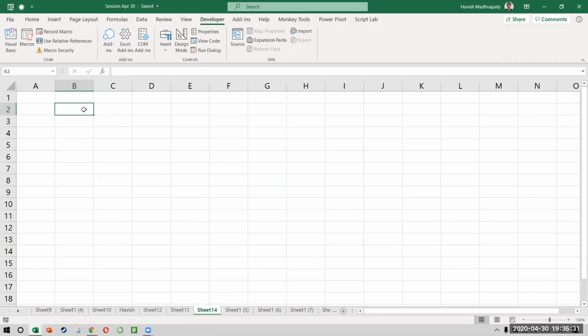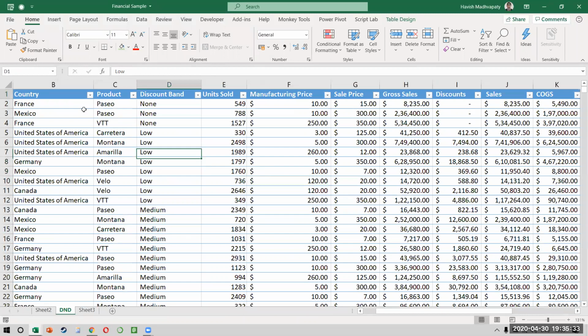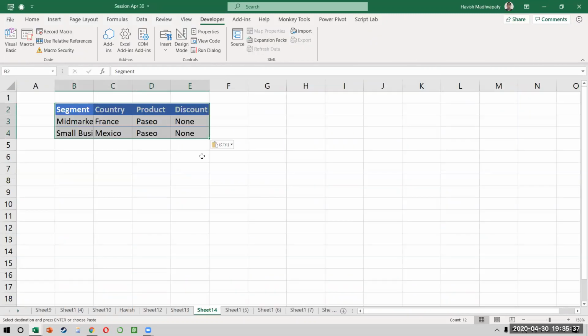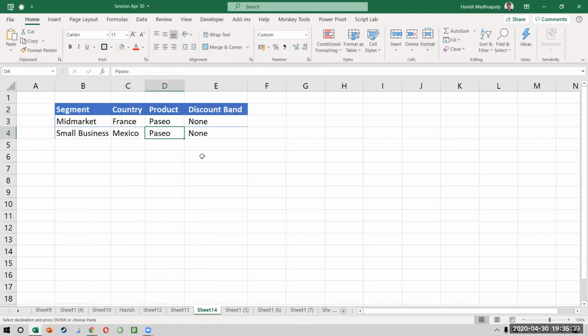And what I want is I want a form to be populated, right? So I'm just putting a few headings here. I'm saying segment, country, product, discount band.